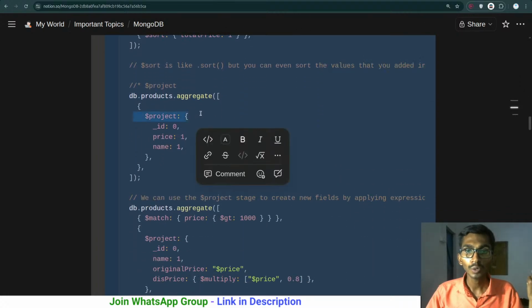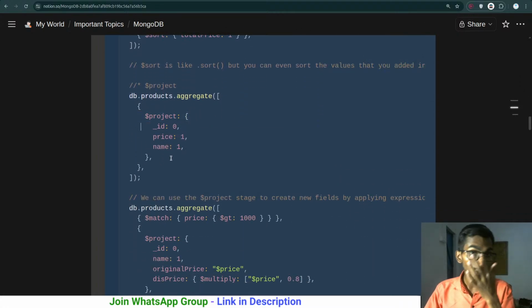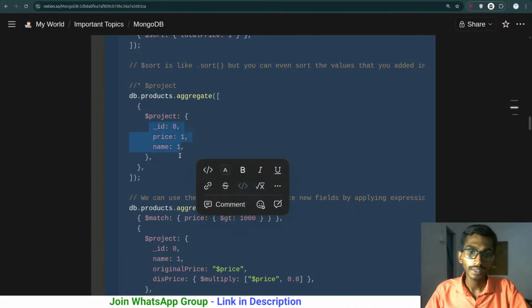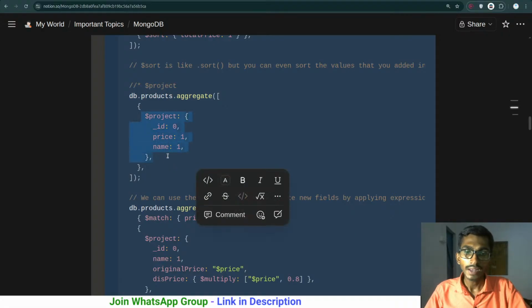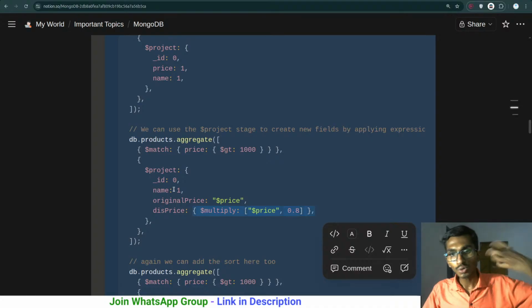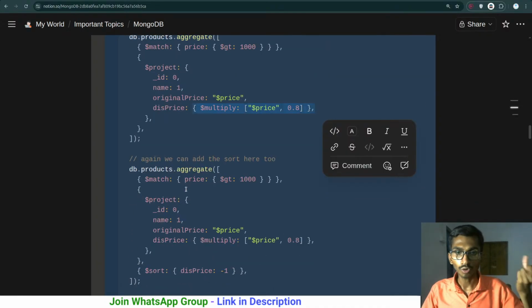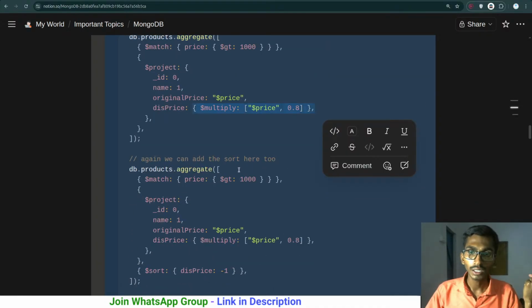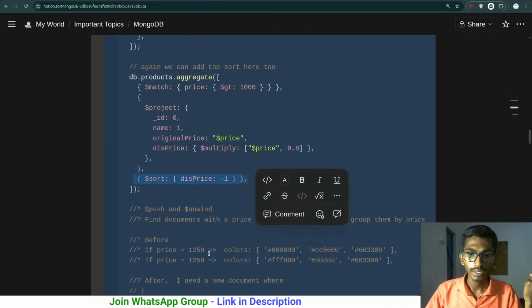Project is mainly used for projecting some of the values, so if you want to make sure that a few specific fields are there in the result, at that time you can project them. And in the project, if I'm not wrong, you can even add values, so some extra fields you can add. The original price was this, and then you simply calculated the discounted price and all. So while projecting, you can add some more stuff from your own side, so this is also one of the things. Again, we can add the sort over here, so you can add this as well.